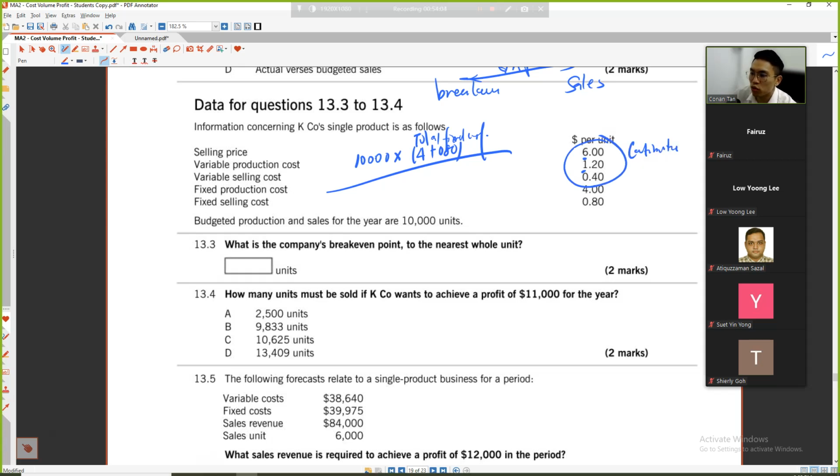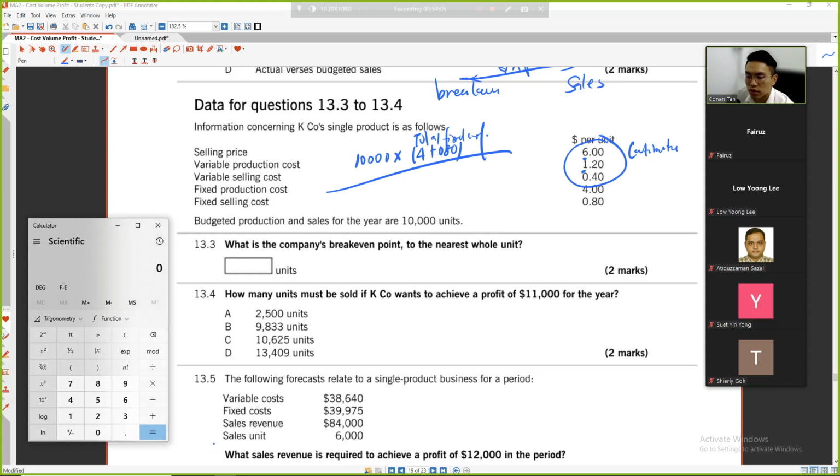6 minus 1.2 minus 0.4. Cannot, 6 minus 1.2 minus 0.4. So 6 minus 1.2 divided by minus 0.4 is 4.4.